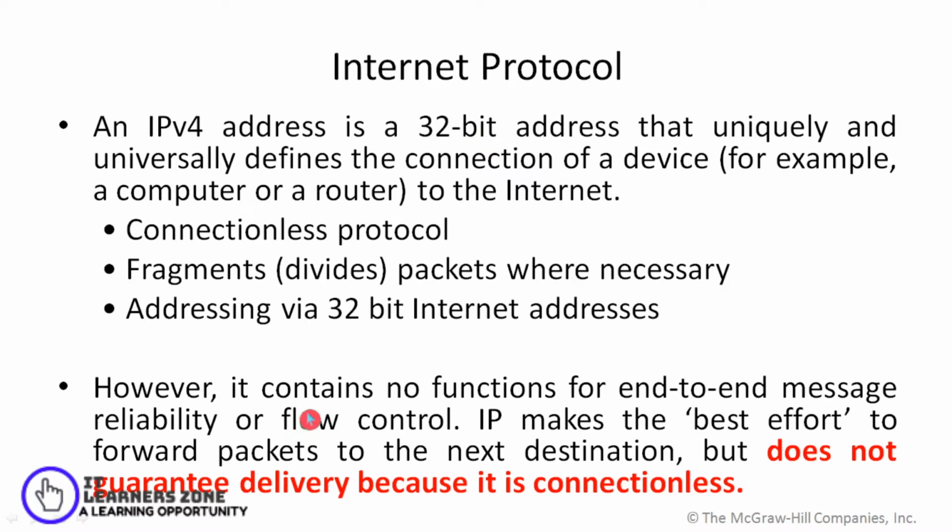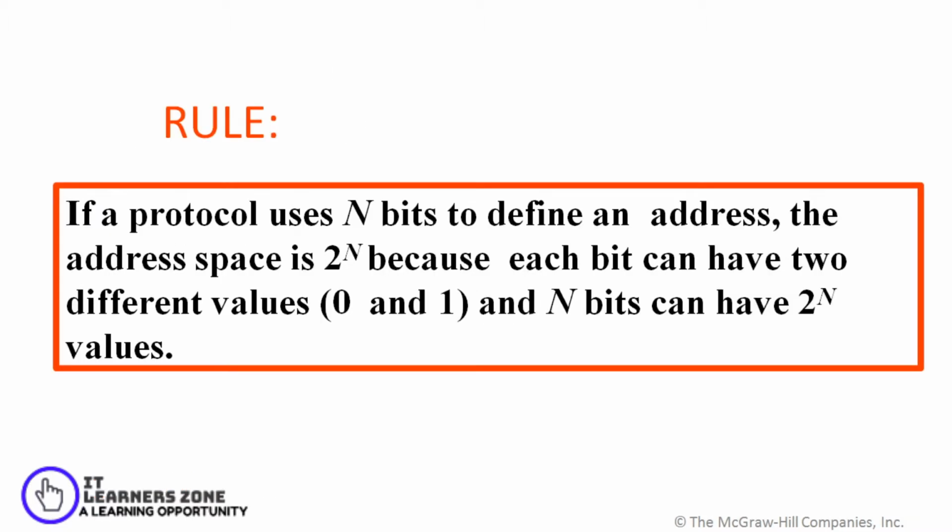And as I told you, it's a connectionless protocol. It contains no function for end-to-end reliability or flow control. So your packet moves on and may reach the destination, or it may not reach it at all. IP makes the best effort to forward packets to the next destination, but it does not guarantee delivery because it's a connectionless protocol.